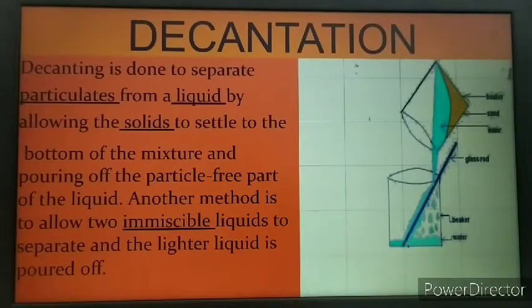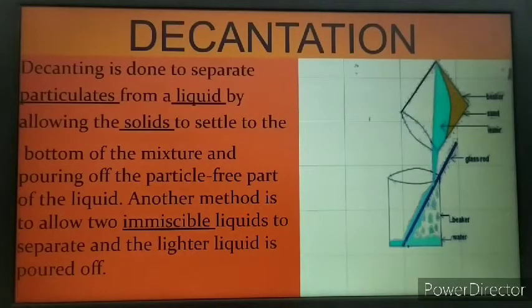The tea leaves become heavy, and very slowly they sink down at the bottom of the vessel, and the clear liquid can be decanted and used for drinking purposes. That is, as tea we can use. We can mix milk and sugar into it after the tea leaves are removed. So this is the method of sedimentation and decantation.